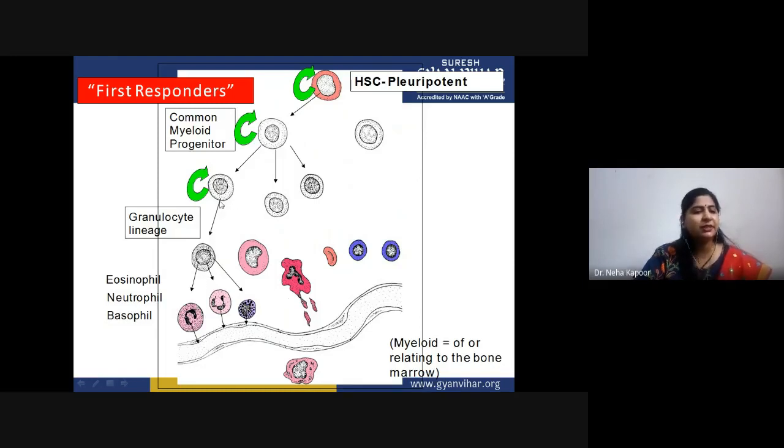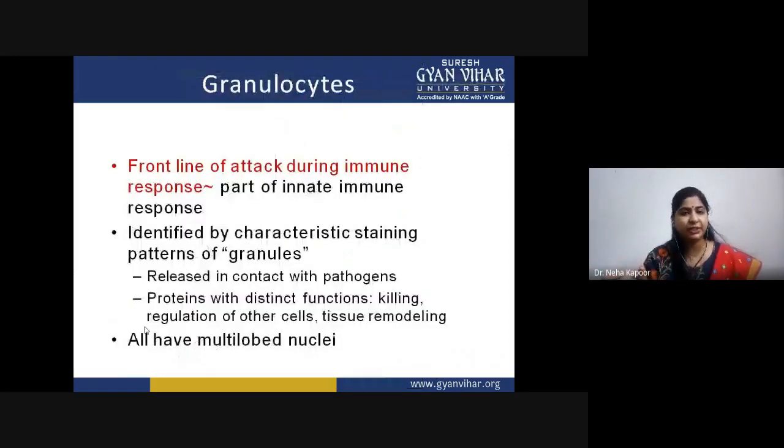As you can see, this is the granulocyte lineage that is being developed, in which eosinophil, neutrophil, and basophil will play a role, because basophil will release histamine, neutrophil will perform phagocytic action, and eosinophil will act towards parasitic infections if they are happening. So these are the first responders, the first kind of immune cells that get activated in response to any kind of infectious attack.